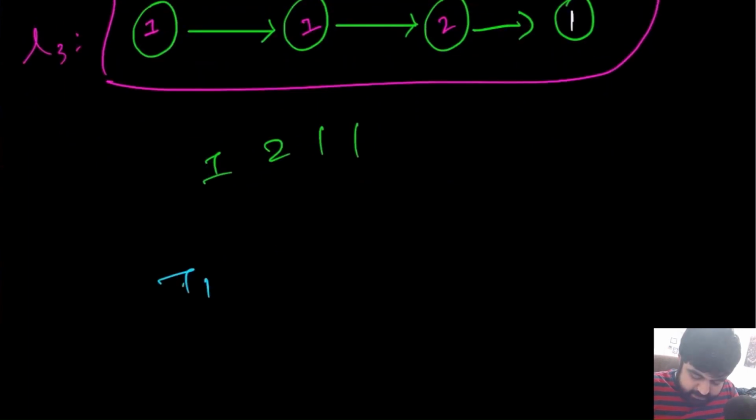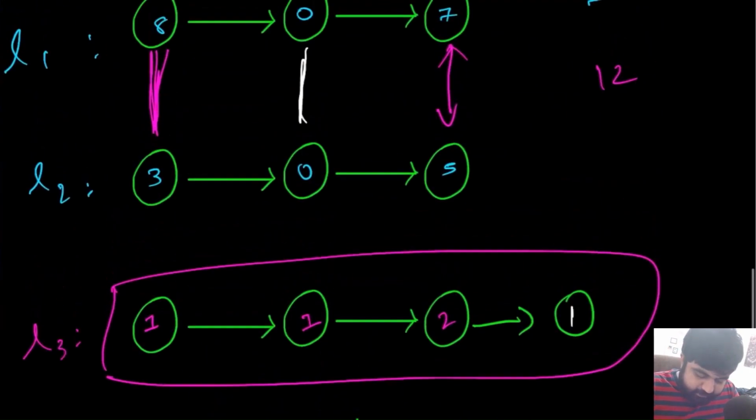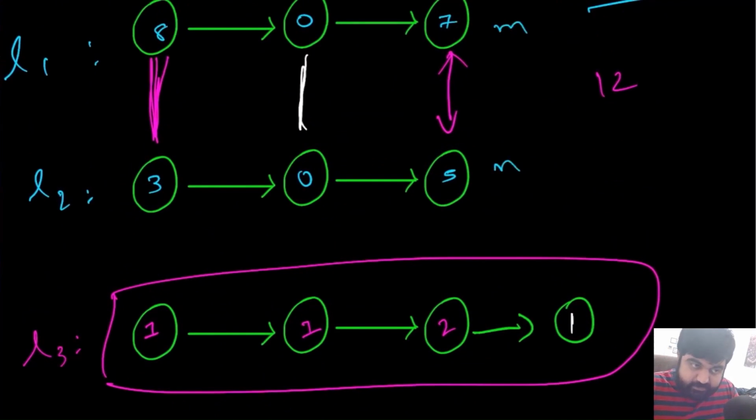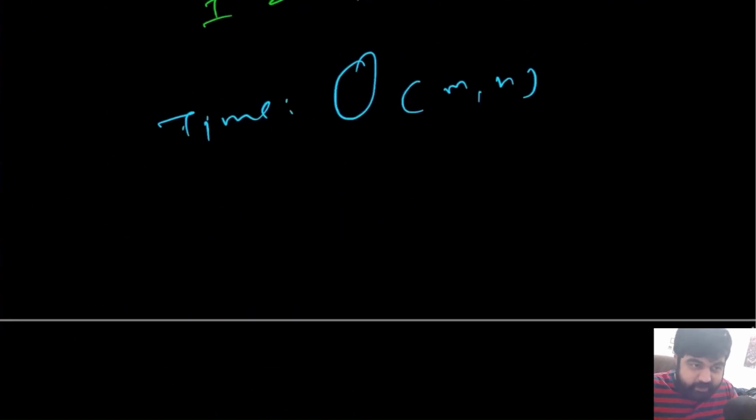Time complexity in this case is basically going to be big O of the maximum of either length m or n, where m is the length of this one and n is the length of this one. So whichever is the maximum value, we need to iterate those many steps.